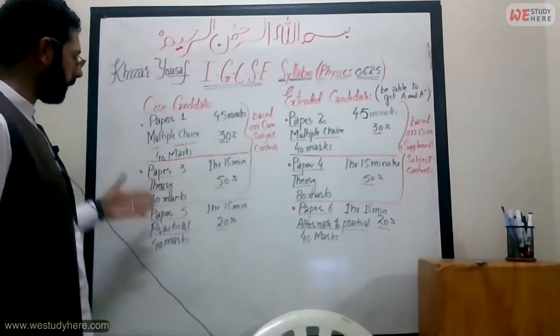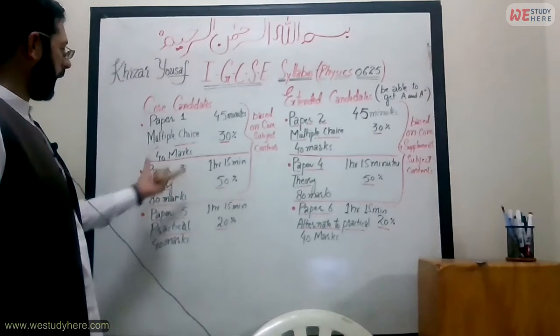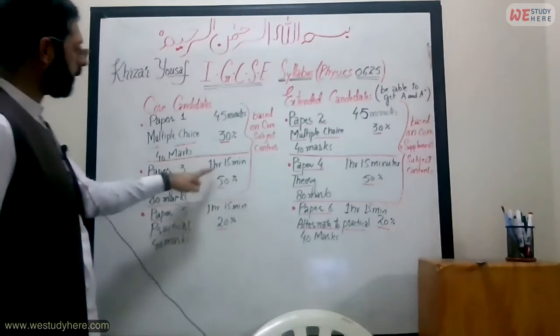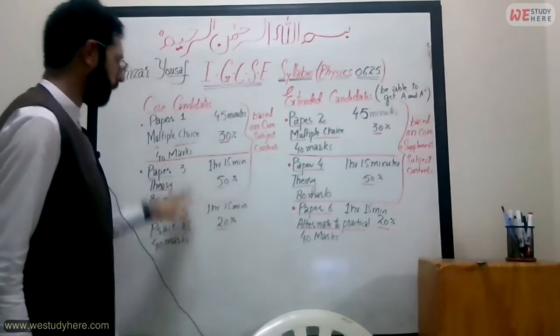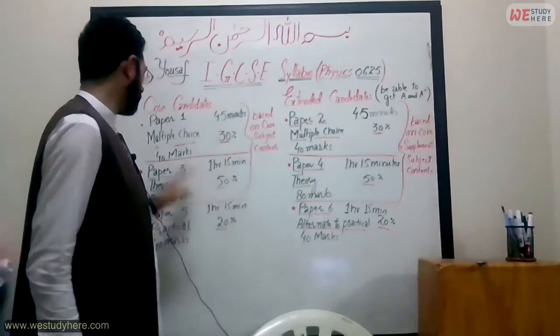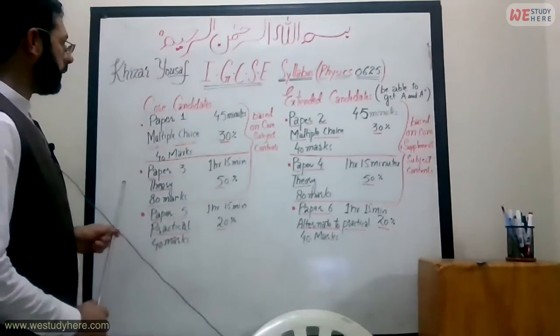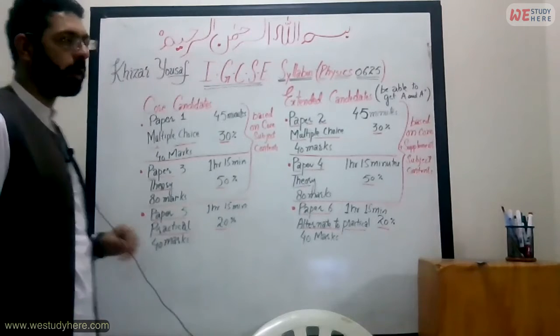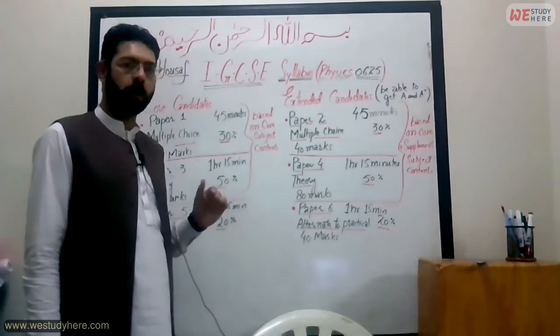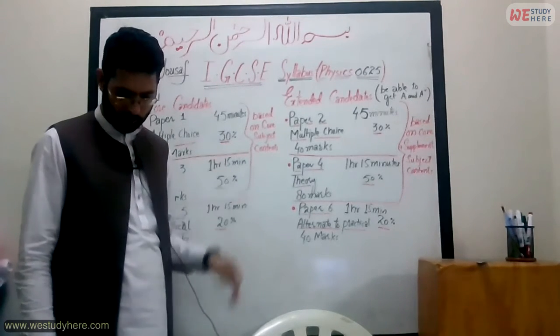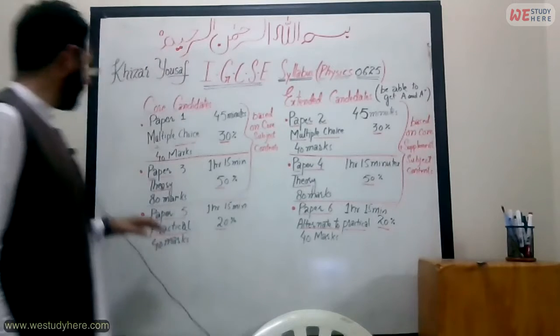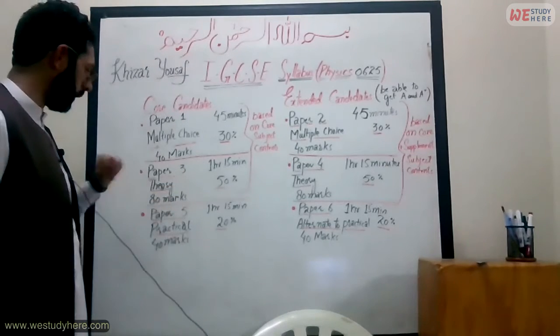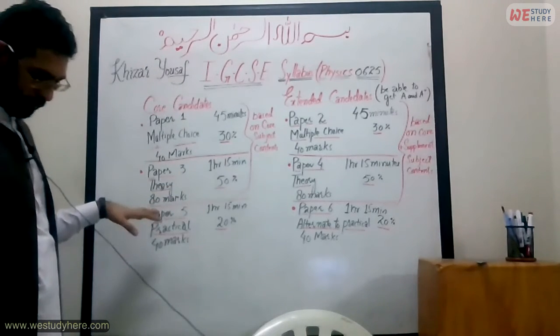Paper 3 is the theory paper, and it is of 1 hour and 15 minutes and 50% marks are for paper 3. This paper has 80 marks total. 6 or 7 questions will be there, and the marks will be 80.